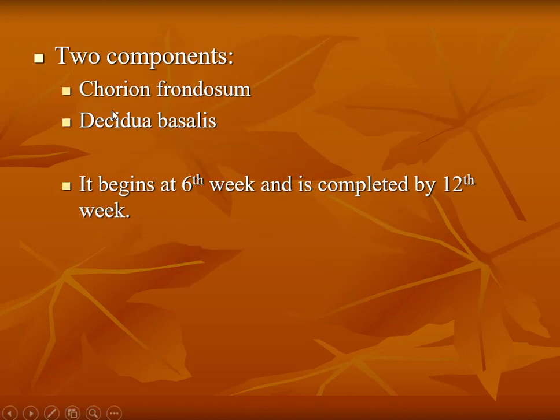As we know that it is partly developed from the fetus and partly from the mother, there are two main components of placental development: the chorion frondosum and the decidua basalis. The chorion is the fetal component, and the decidua basalis is the maternal component for the development of the placenta. It begins at 6 weeks and is completed by 12 weeks. This is the duration when the placenta develops, starting at 6 weeks and completed by 12 weeks.